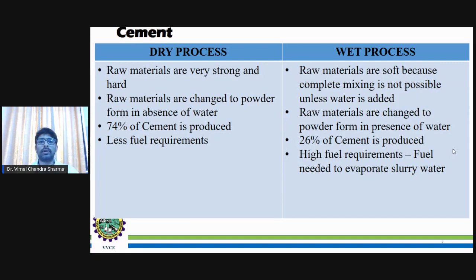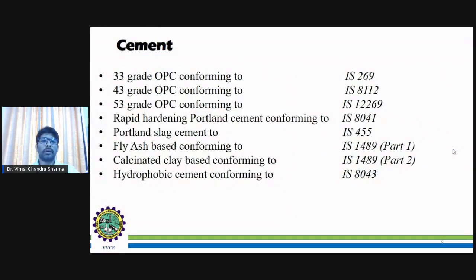So this dry and wet process is basically part of concrete preparation. So it comes to the cement. Now one of the important aspects of the cement is to follow the Indian standards or IS codes. According to the IS codes, there are a few rules and regulations to be maintained when we are selecting or talking about a particular cement.